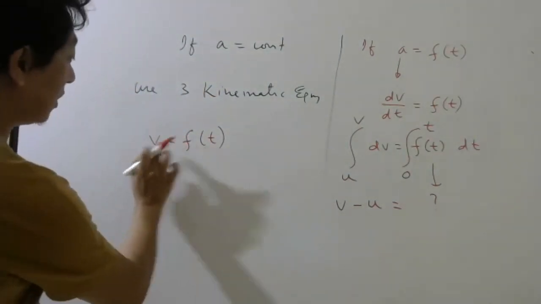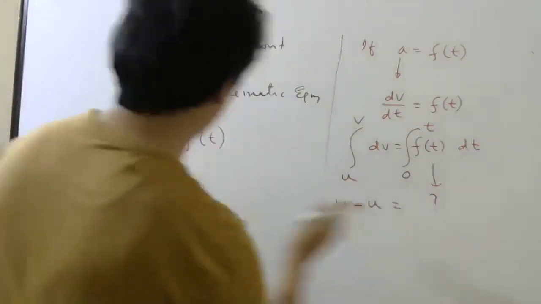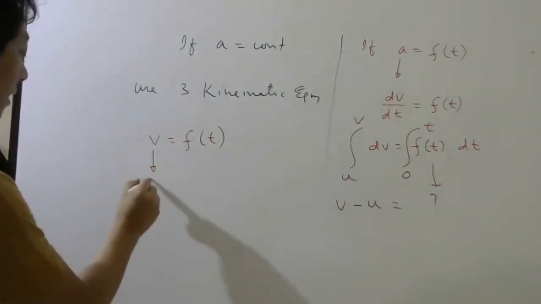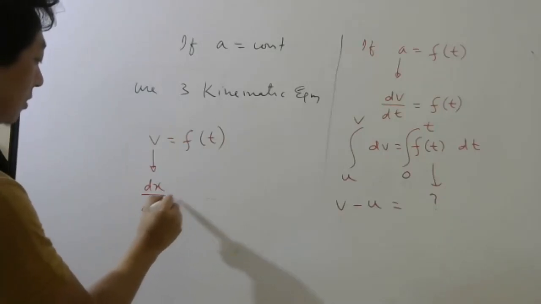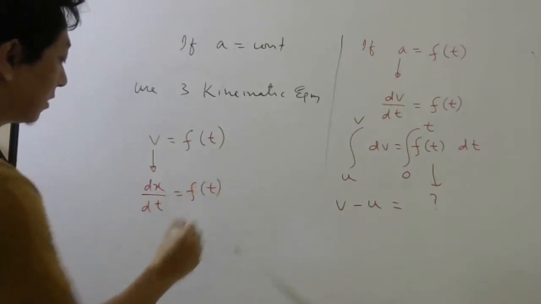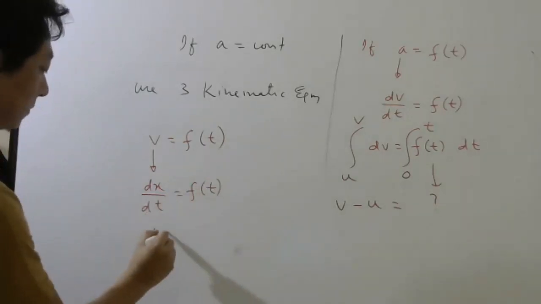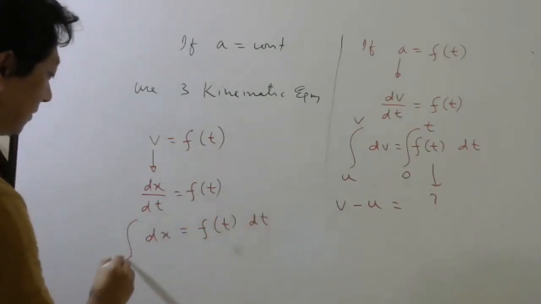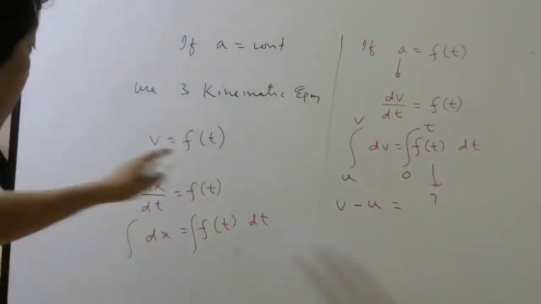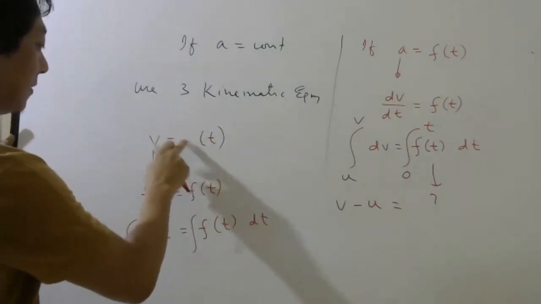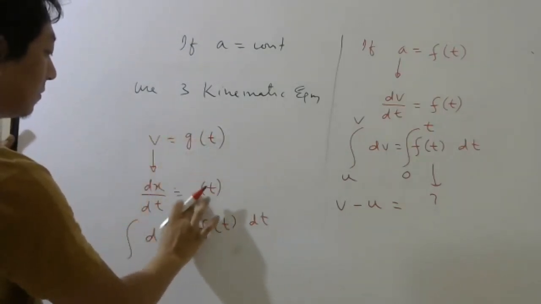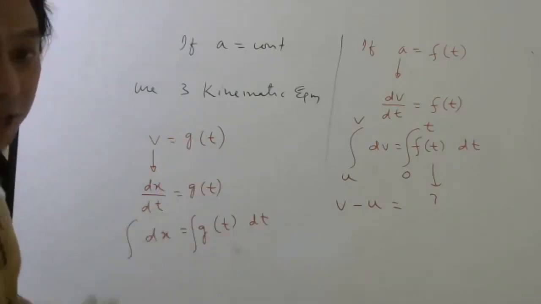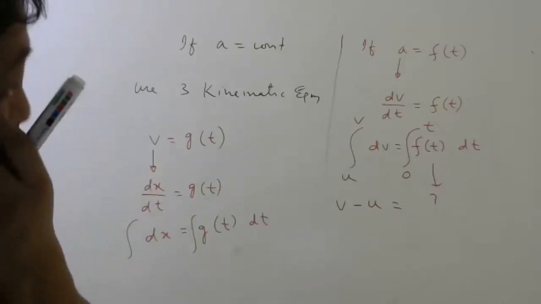So once you know v in terms of t, what should you do from here? Use the definition of instantaneous velocity, dx by dt, which is a function of t. Then cross multiply and then integrate. This will be a different function, so let me write g. So this is the technique to solve.